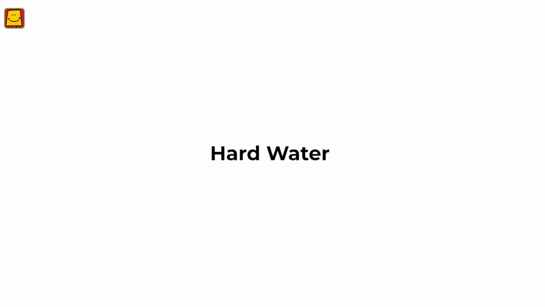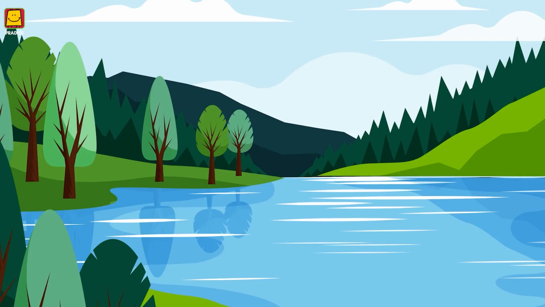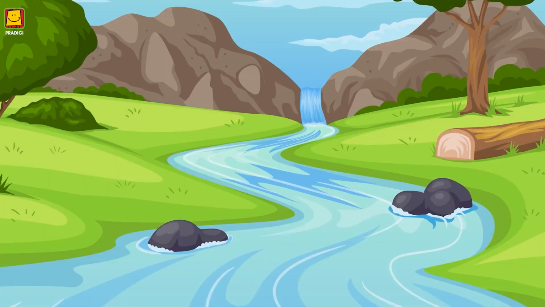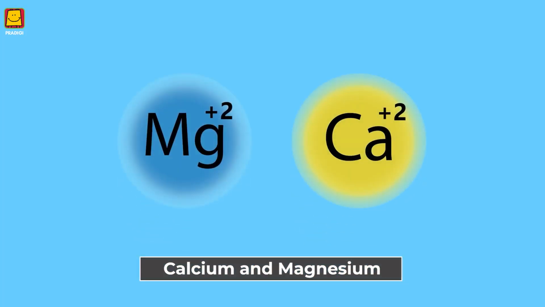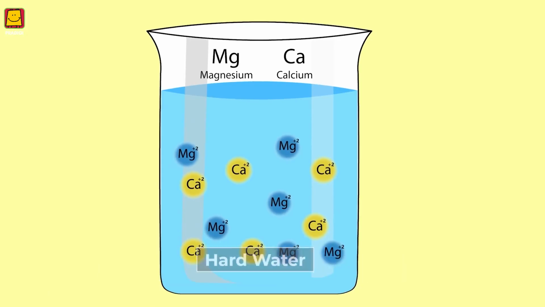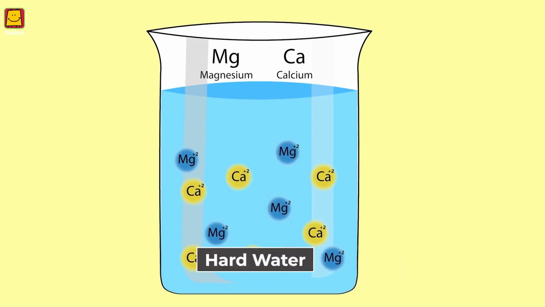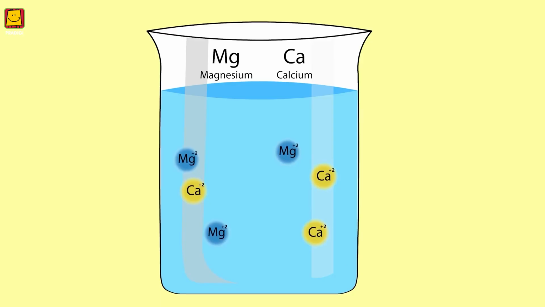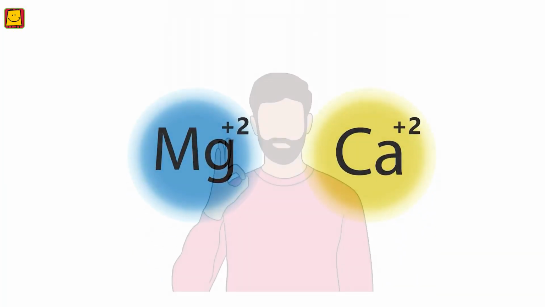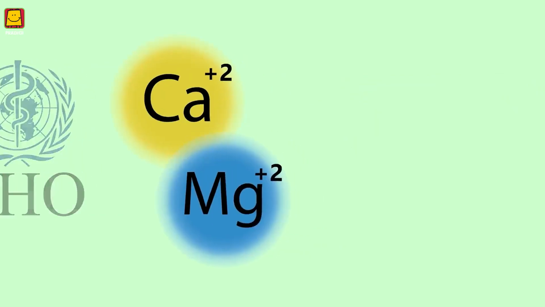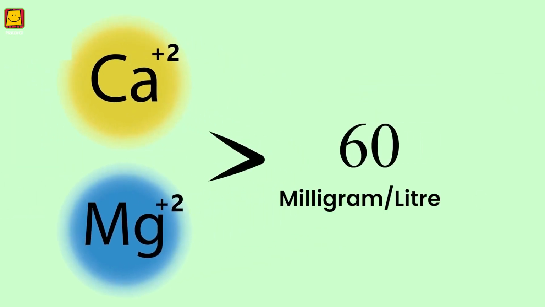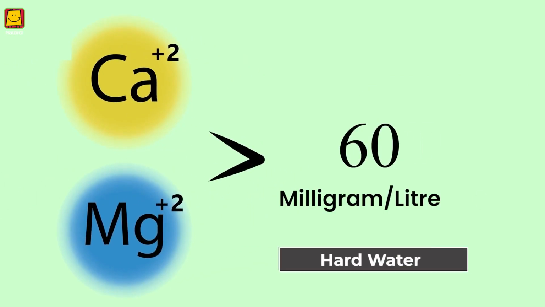Hard water. Water from sources like lakes, ponds, rivers, canals, and wells contains high amounts of minerals such as calcium and magnesium, making it hard. However, in appropriate amounts, calcium and magnesium are beneficial. According to WHO, if the amount of calcium and magnesium salts in water exceeds 60 mg per liter, it is considered hard water.